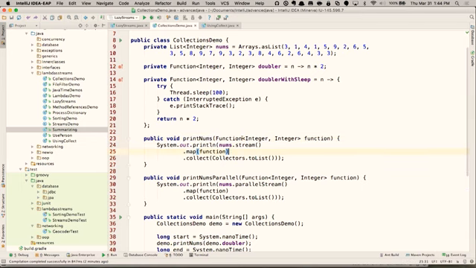Why write it separately? Well, here's the doubler function, and you see it's a simple lambda to do doubles, and that's what I'm calling here. But I also am going to have a doubler with a sleep inside it. So this takes the value n, and it sleeps for 100 milliseconds, and then returns the double.